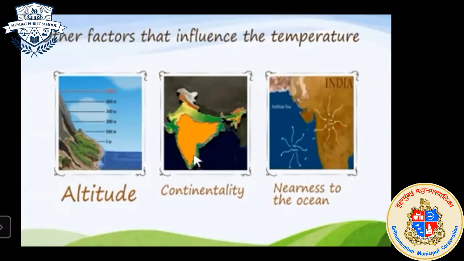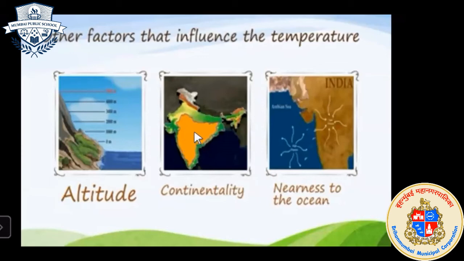It means if the height is low, then there will be low temperature, or if the height is high, then the temperature will be high. Okay, so see here, it is saffron color, meaning it is a high temperature area, because the height of this region is quite higher than the other regions. Here you can see greenery. Why? Because it receives heavy rainfall, because that is a low area. So continentality also influences the distribution of temperature.